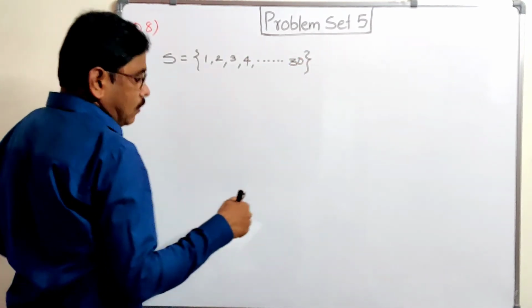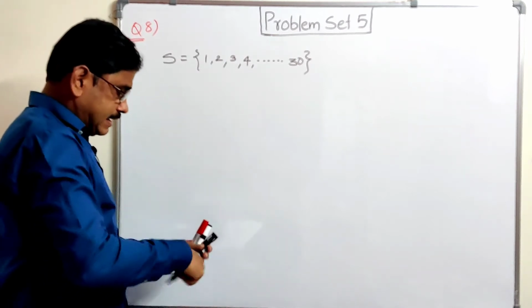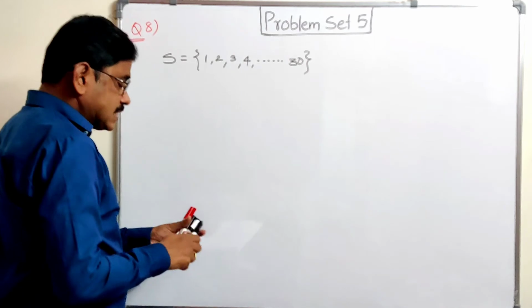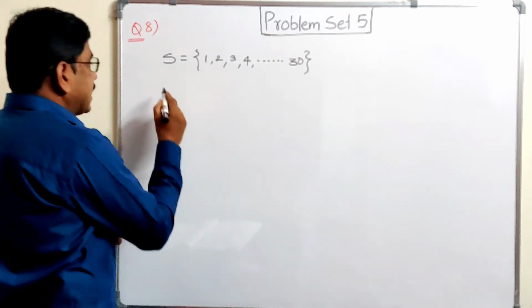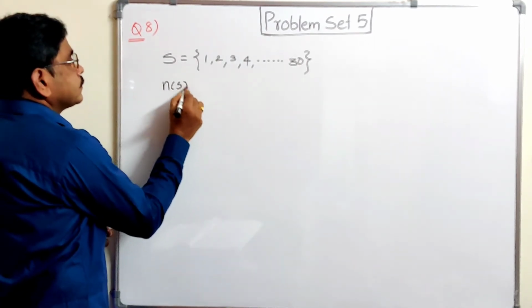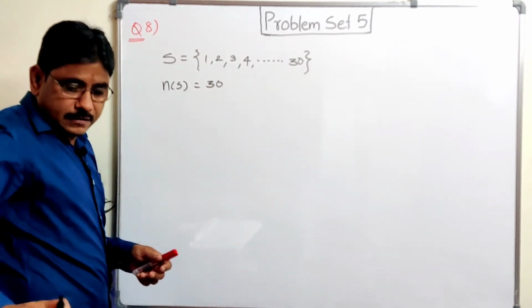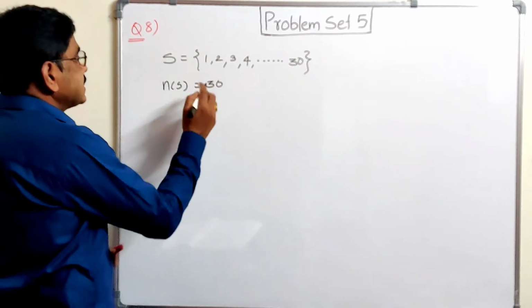No need to write all the numbers. 30 तक पूरा लिखते बैठना जरूरी नहीं है, आप लोग शॉर्ट में ऐसा लिख सकते हैं. So how many numbers are there? 30 numbers are there. Therefore NS is equal to 30, ये टोटल 30 हो गया. NS is equal to 30.